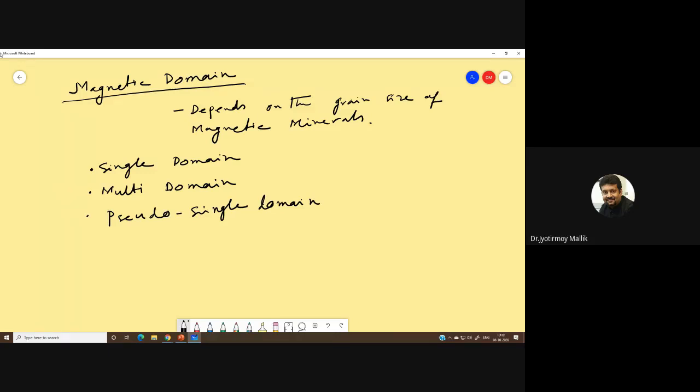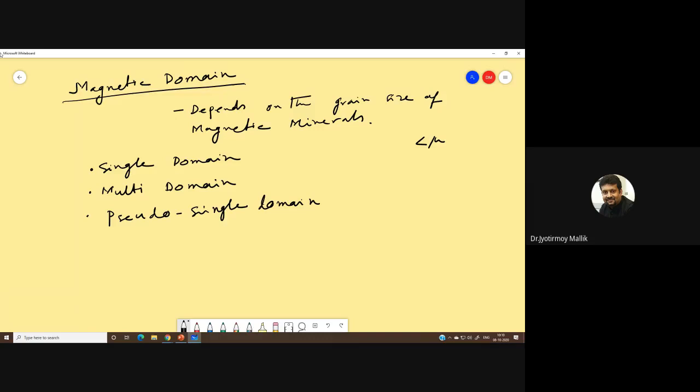Now, let us think of a magnetic grain which is extremely tiny in size, less than a micron. Very small magnetic grain, less than a micron.